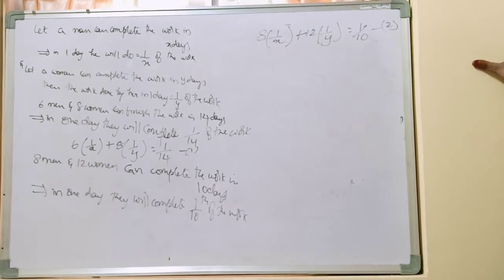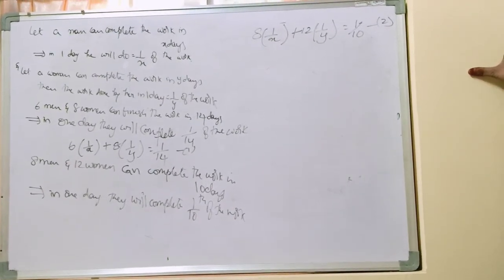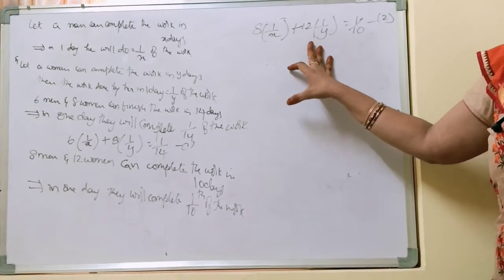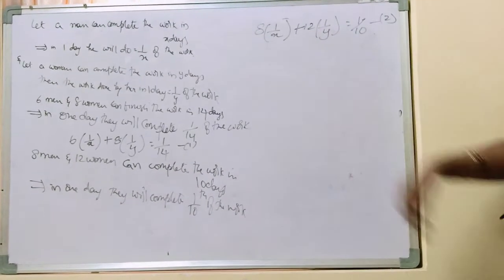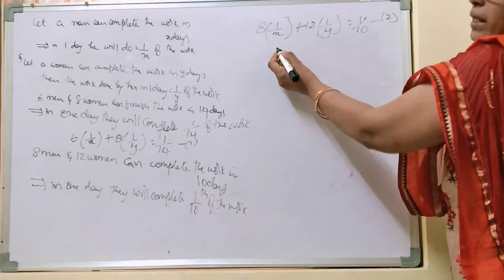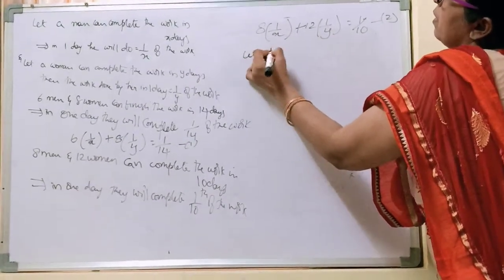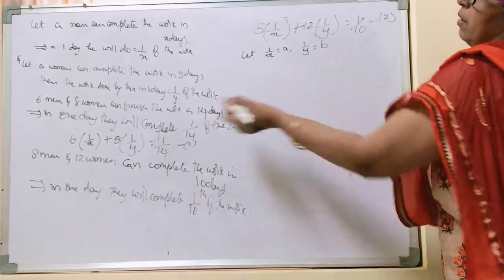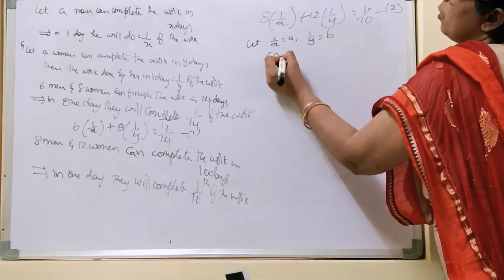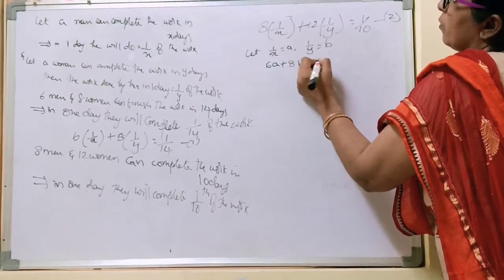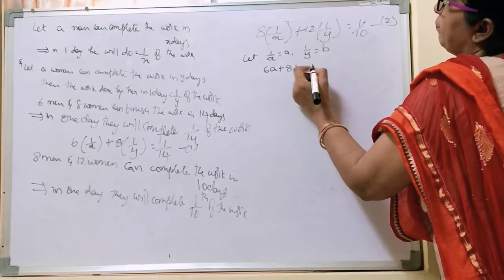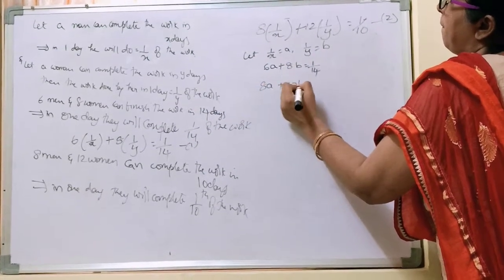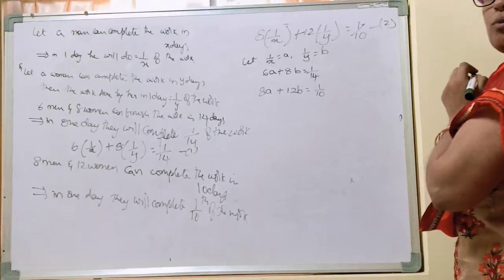So we need to solve these equations to find out how many days a man will take to complete the work, and similarly how many days a woman will take. We have already learned how to do this. Let 1 by x equal a and 1 by y equal b. So my first equation reduces to 6a plus 8b equals 1 by 14, and the second is 8a plus 12b equals 1 by 10.